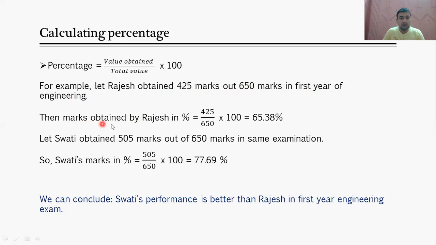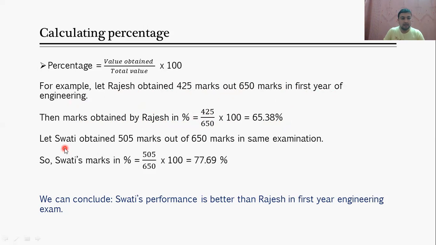What will be the marks obtained by Rajesh in percentage? Let's say you have to calculate those marks in percentage. How will you calculate? 425 out of 650 into 100. So it will be 65.38 percentage. That means Rajesh has got 65.38 percentage in first year of engineering.